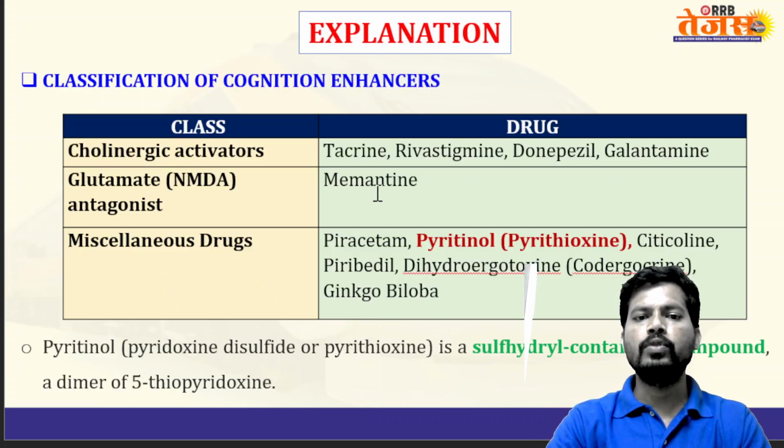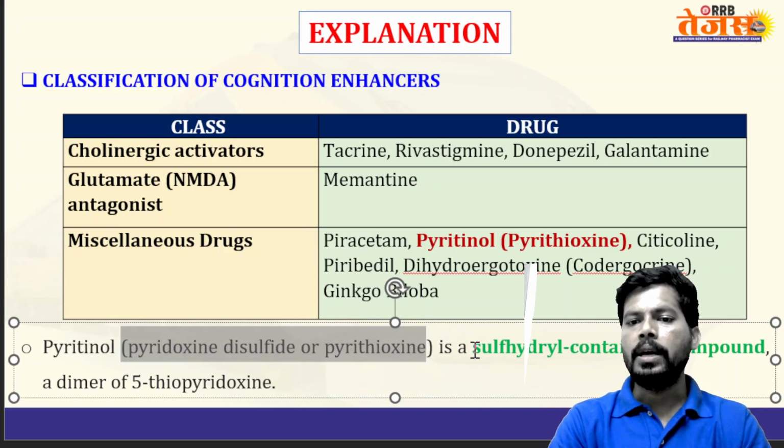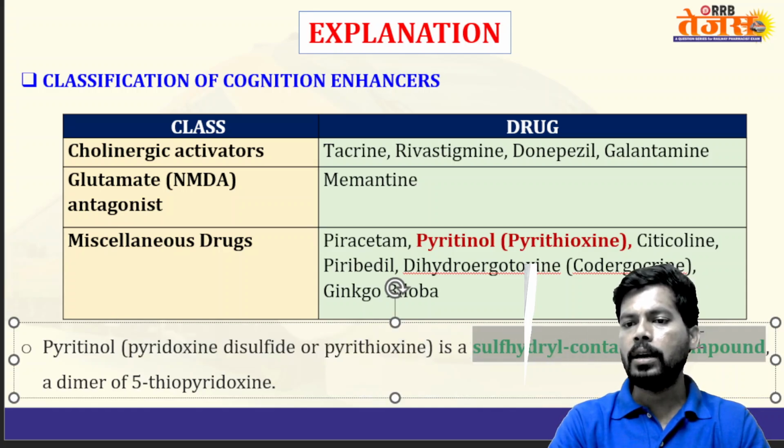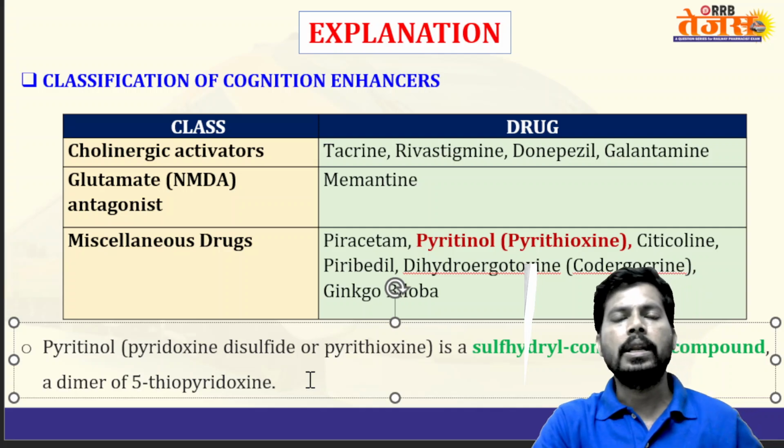The classification we have already gone through. Pyritinol, a pyridoxine disulfide, is a sulfhydryl containing compound, a dimer of 5-thiopyridoxine.